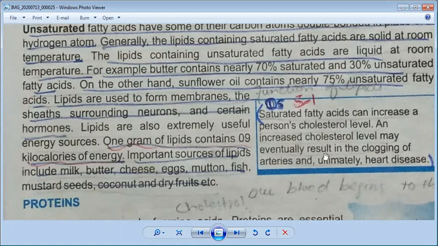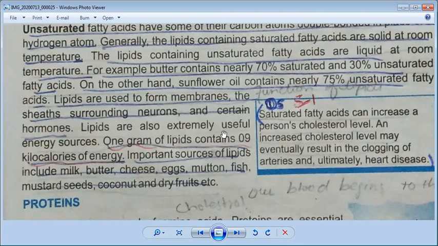Clogging of arteries and ultimately heart diseases. And we all know that if there is slow movement of blood in the arteries, and if your arteries are blocked, it can harden, because our heart always needs oxygenated blood. So this whole process can be disturbed.